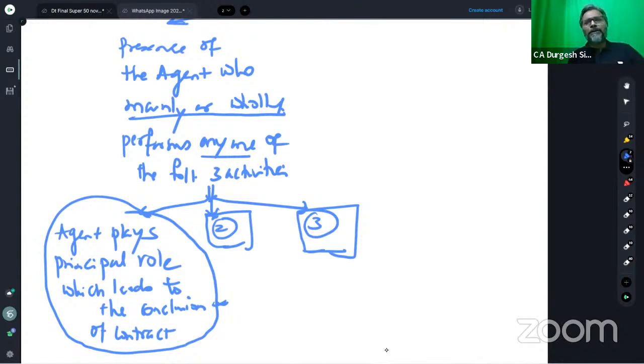Now, students, very importantly, in this case, there is one exception which I just need to tell you, because based on that, there is an MCQ which has been put across. And what is the exception over here?